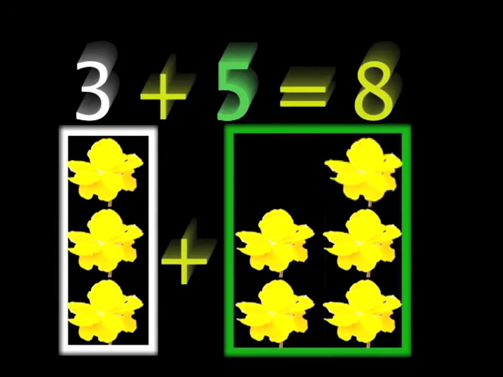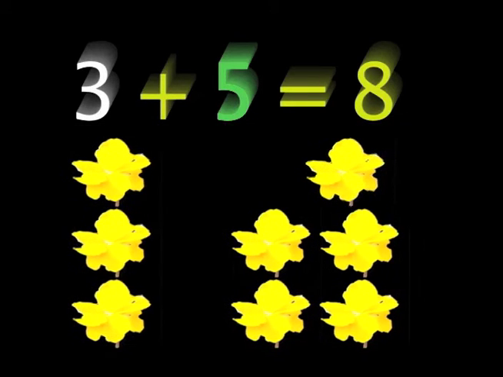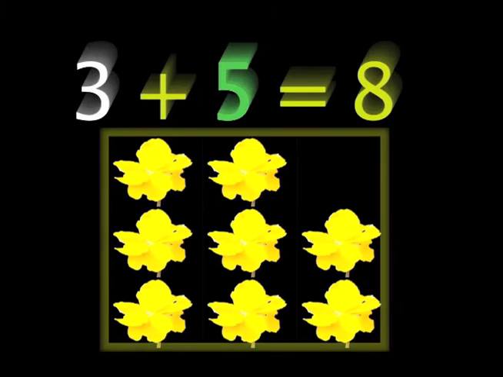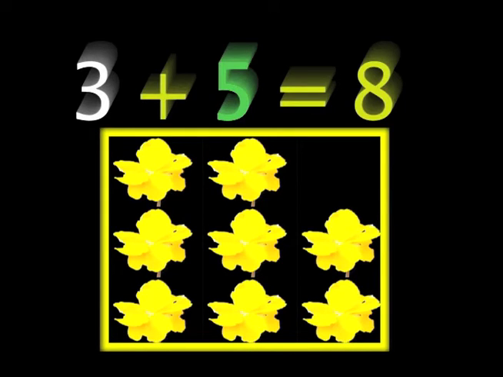This is a group of 5 flowers. If I put them together, in all, it makes 8 flowers. So 3 plus 5 equals 8.